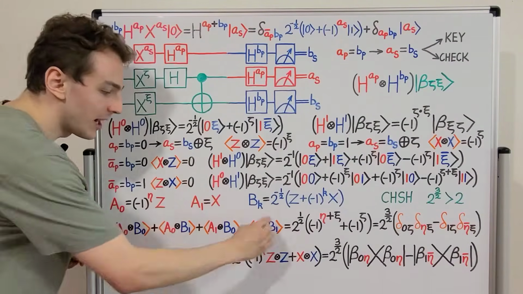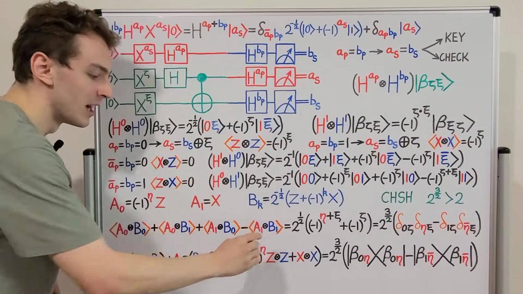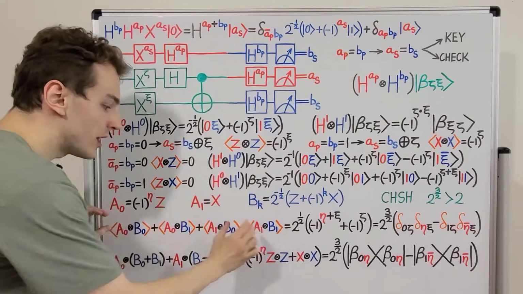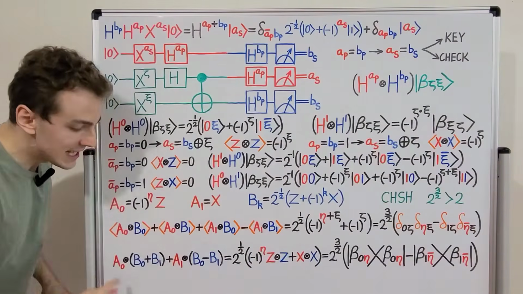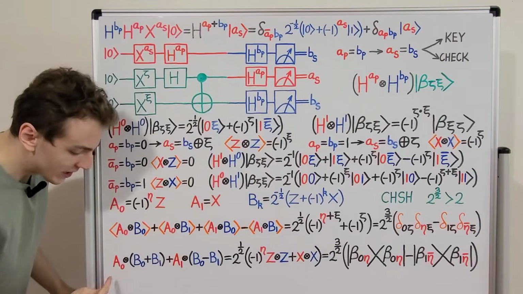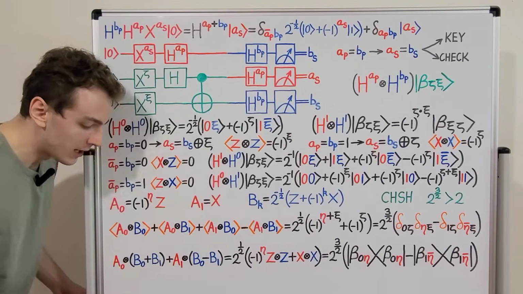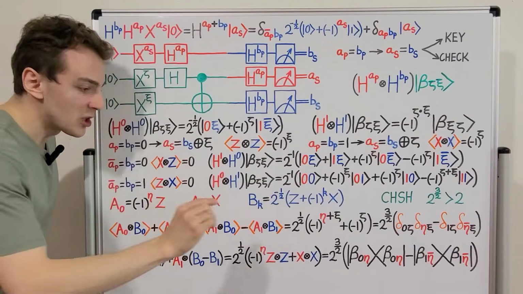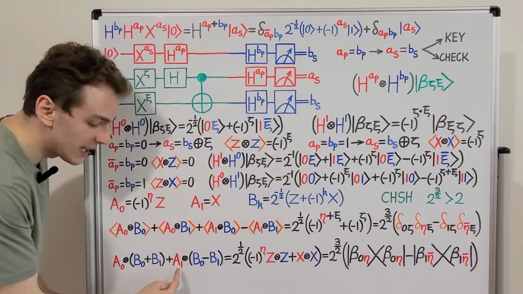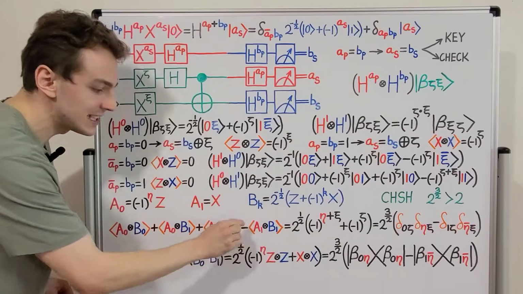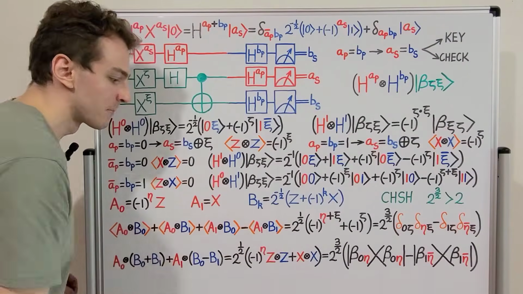So that's why we have defined this quantity over here. Observe that if you remove these expectation value signs, you can rearrange these 4 terms and condense them down into this expression. Over here you can still see the A0, B0 term. And over here we have A0, B1, A1, B0. And we also have the minus sign in front of the A1, B1 term. That's very important. That is the only one that has a minus sign in front.